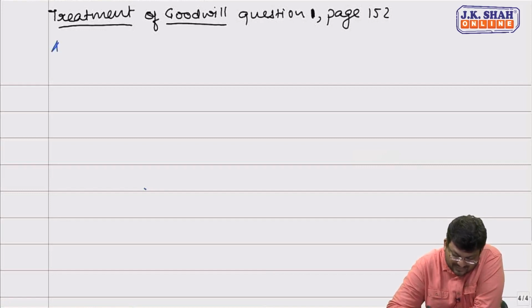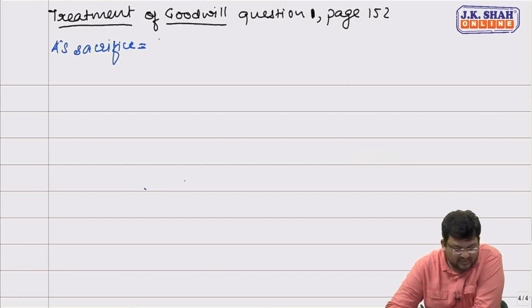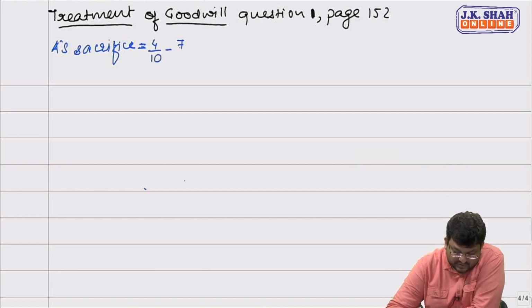What will be A's sacrifice, friends? A's sacrifice will be nothing but his old share minus new share. What is A's old share? Sir, A's old share is 4/10 minus new share 7/20. Correct.